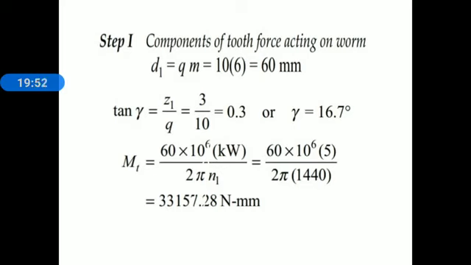Torque. We know the relation for torque. Mt is equal to 60 into 10 to the power 6 into kilowatt divided by 2 pi N1. Now substitute the values. 60 into 10 to the power 6 into 5 divided by 2 pi into 1440 rpm. Simplify this and we get a value of torque 33,157.28 Newton millimeter.